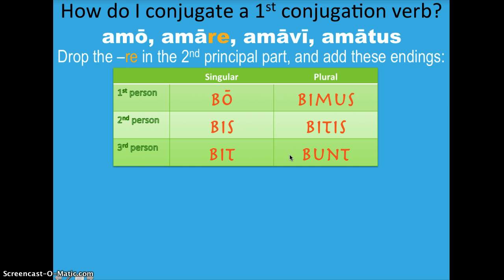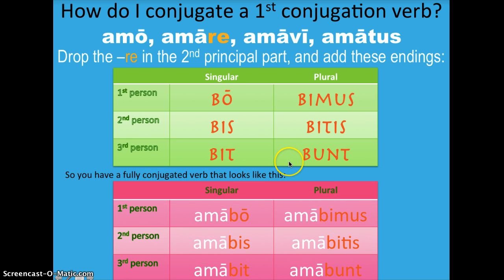Okay, so let's look at a whole one. Again, we're going to cut off that re and add bo, bis, bit, bimus, bitis, bunt. The future tune. Okay, so now, here you go. You see that stem. When you cut off the re, you have ama. And now we have amabo, amabis, amabit, amabimus, amabitis, amabunt.